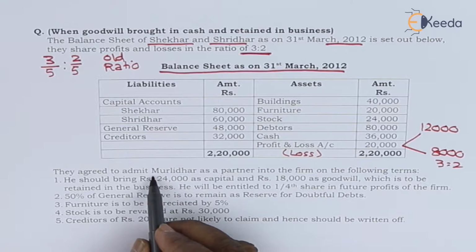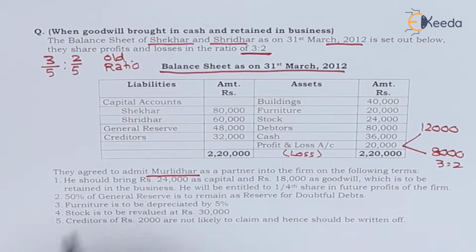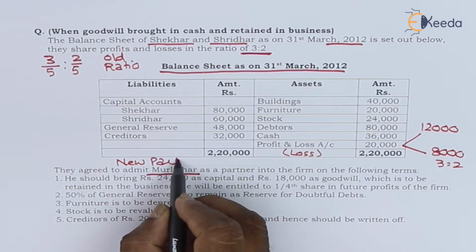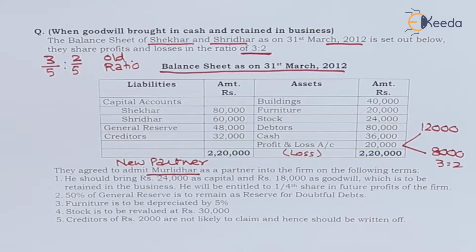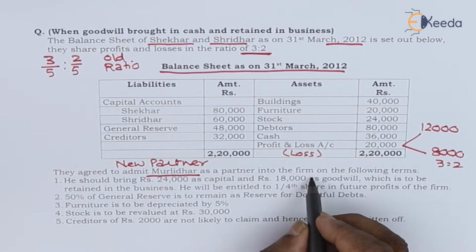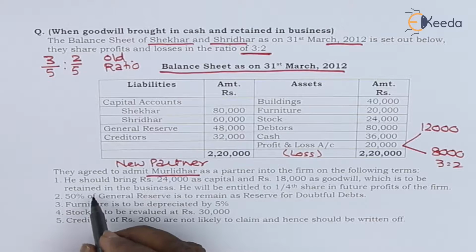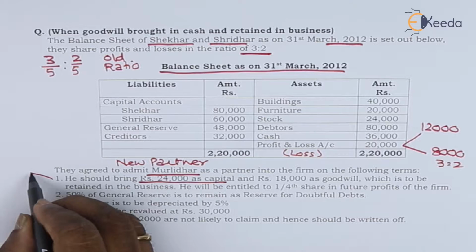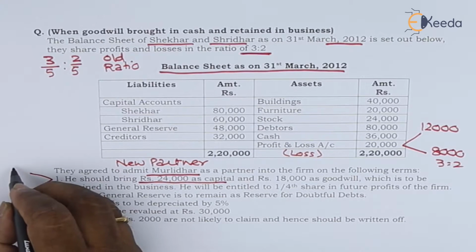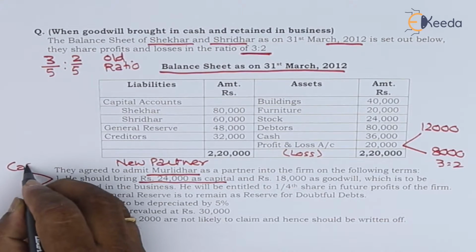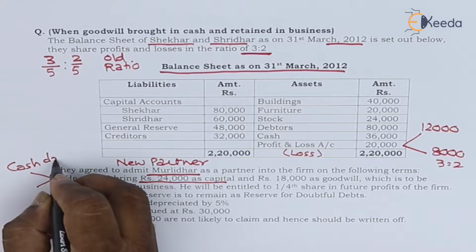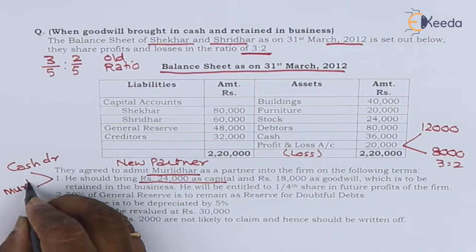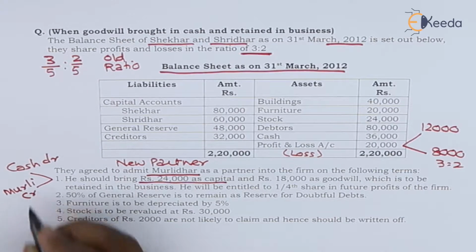They agreed to admit Murlidhar as partner. So Murlidhar is a new partner, admitted into the firm on the following terms. He should bring 24,000 as capital. So the new partner brings capital, cash comes in. Cash account will be debited and Murlidhar capital account will be credited.